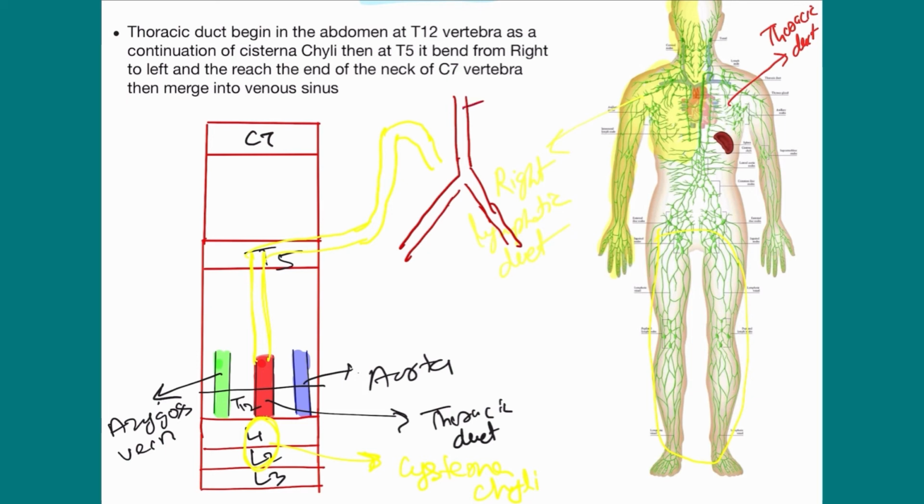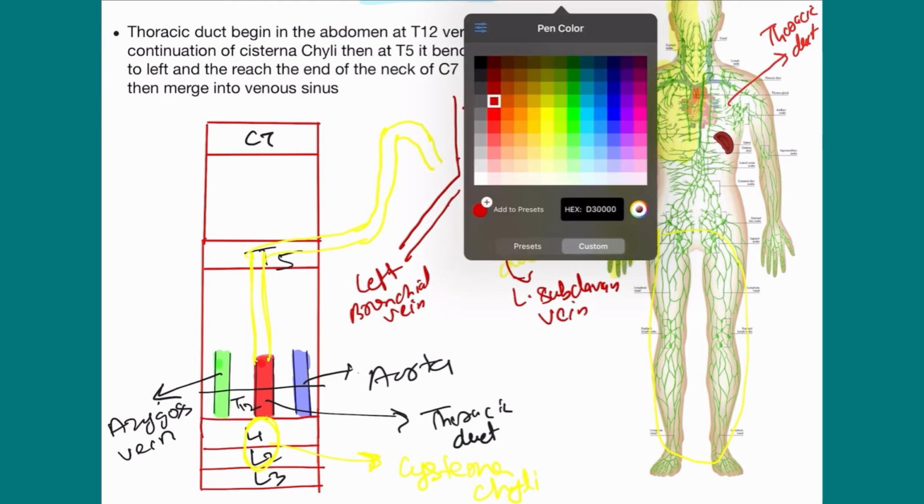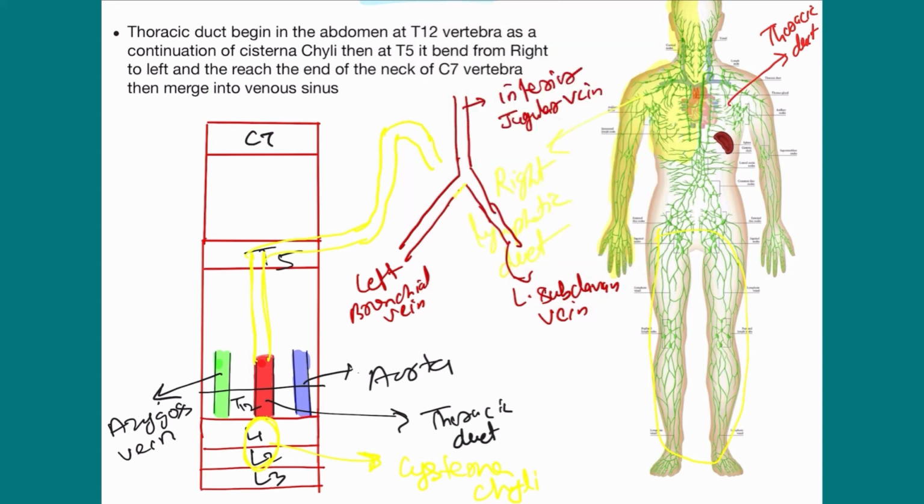First, this vein is the inferior jugular vein. This is the left bronchial vein, and this vein is the left subclavian vein, and all these 3 veins merge at one point. These are called the left venous angle.